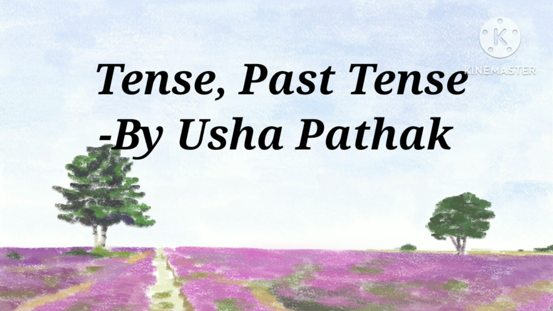The negative sentences can be written as: I was not eating mango. I wasn't eating mango. We were not eating mango. You were not eating mango. You weren't eating mango. He was not eating mango. He wasn't eating mango. They were not eating mango. They weren't eating mango.